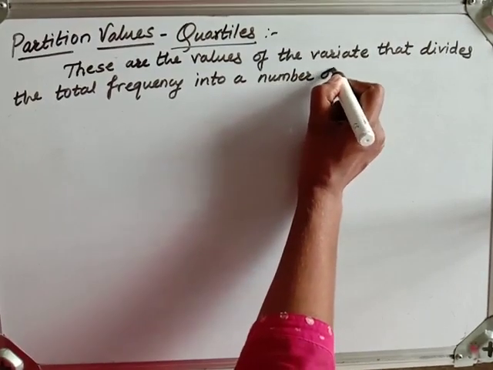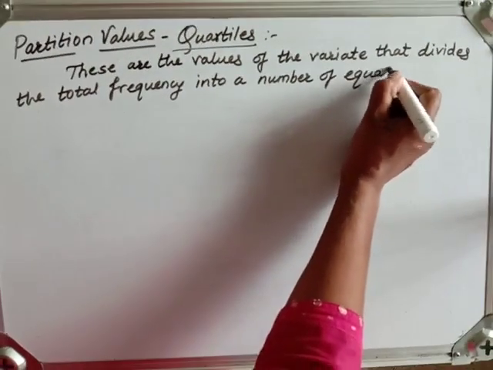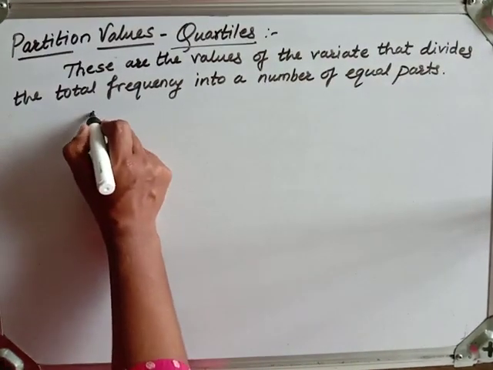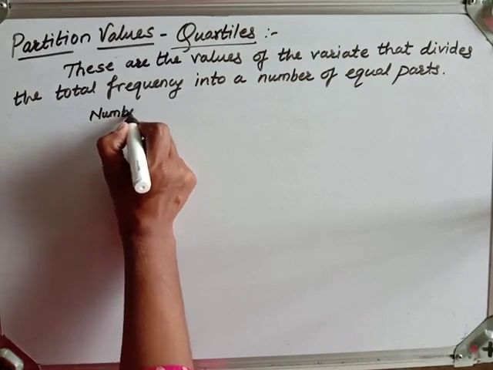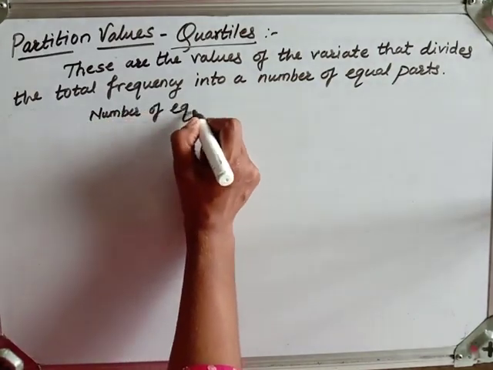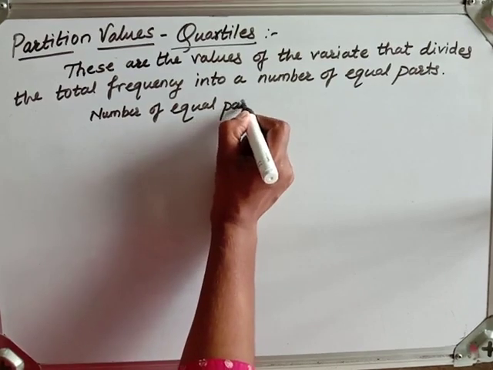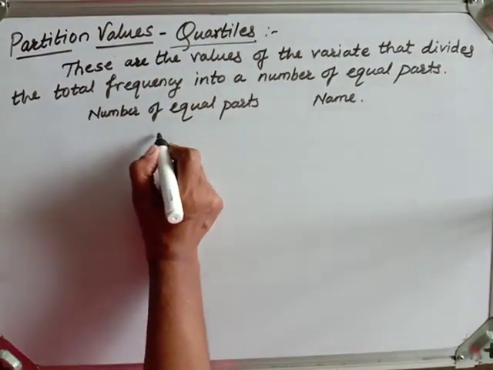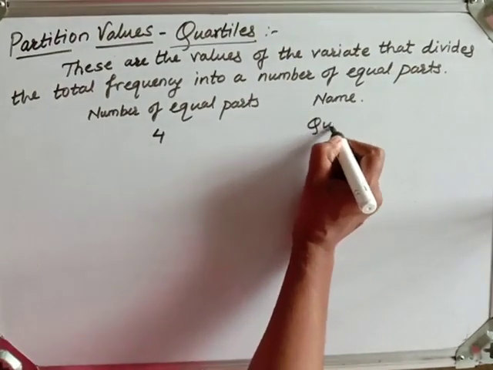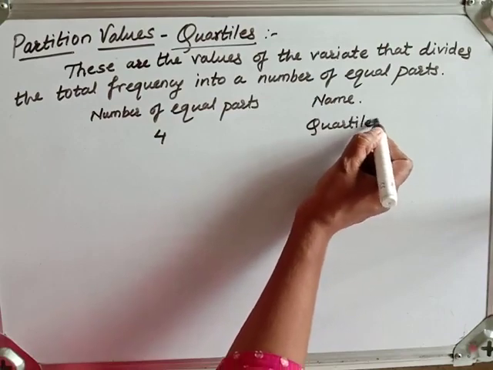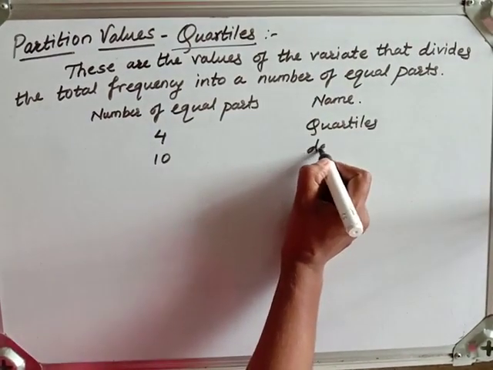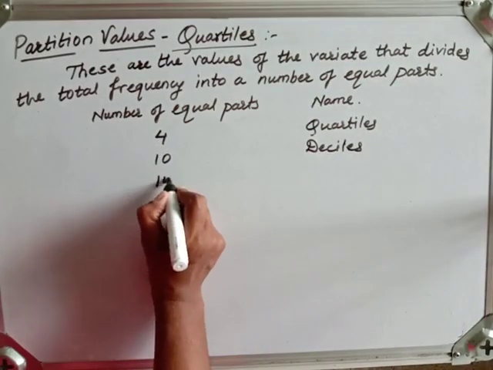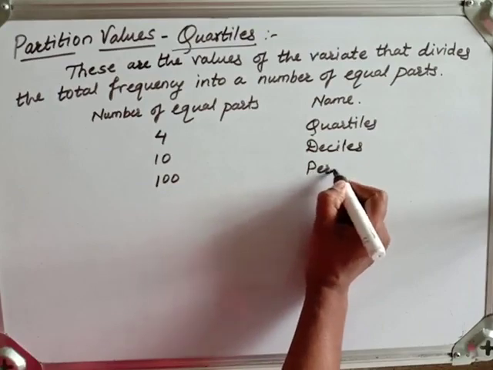Each has a number of equal parts and a name. If 4 equal parts, then its name is quartiles. If 10 equal parts, it is named deciles. And if 100 equal parts, it is known as percentiles.